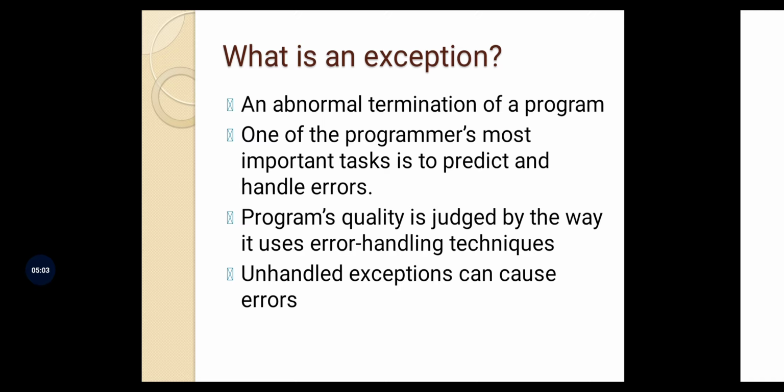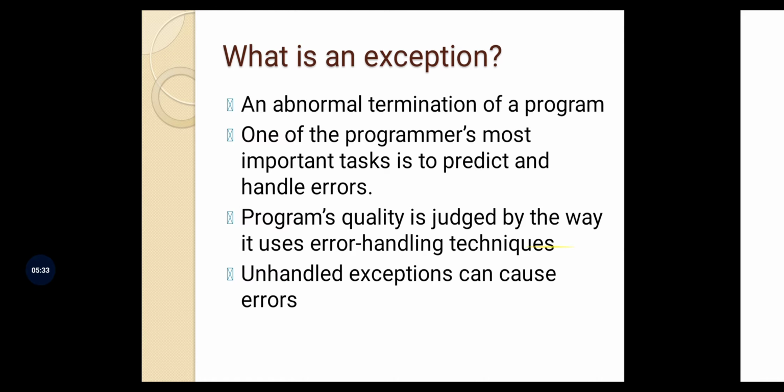Now, when I talk about handling an exception, what I meant was, can we try and first identify the scenarios in which the errors may come? And if we know the scenarios in which the errors may come and the programs may crash, can we take care of those scenarios?